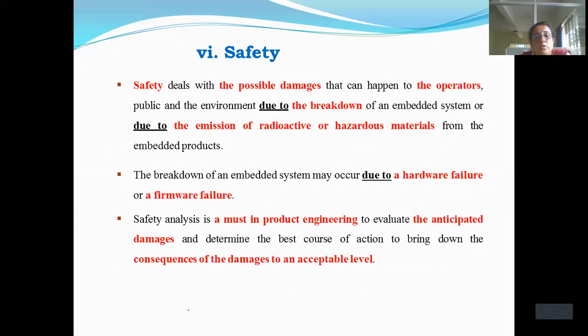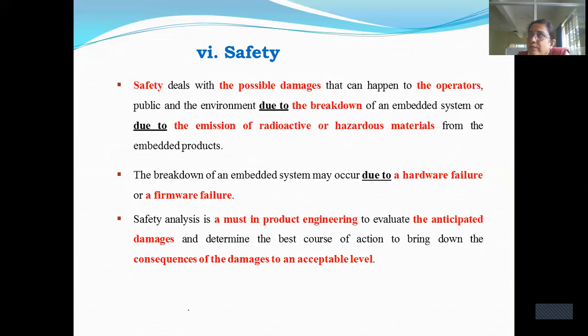That documentation should be provided to the end user, right? What damages will happen when these consequences happen? Either it may be with respect to chemical hazards, or it may be with respect to hardware failure. The precaution that should be taken should be given in the documentation. So these are the operational quality attributes.